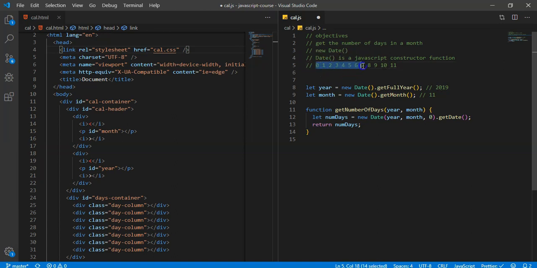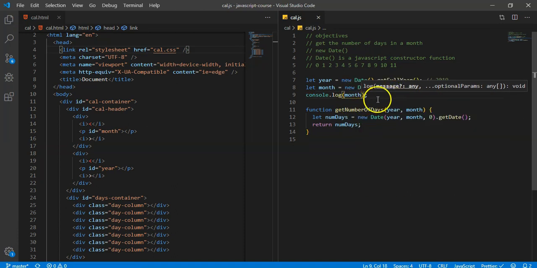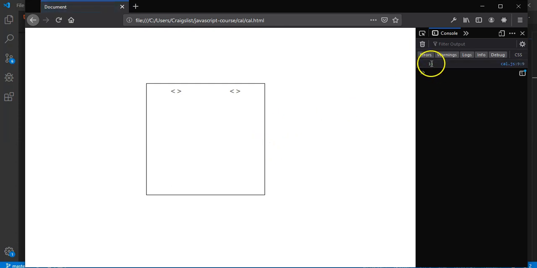It's kind of annoying that it does it that way because you know January is 1, February is 2, March is 3. For now, we can edit this a little bit if we want and just add 1 to them. But for now, we're just going to try to keep in mind that 11 is actually December. So I'll show you that if I console.log month. I'll save that, and let's come back into the browser. And you'll see it's 11.